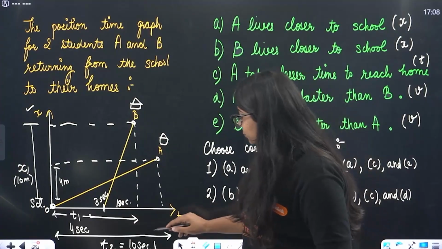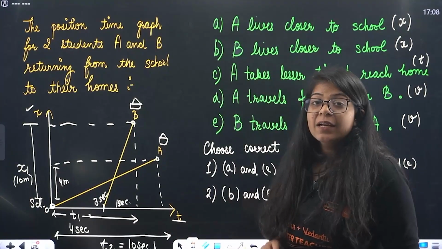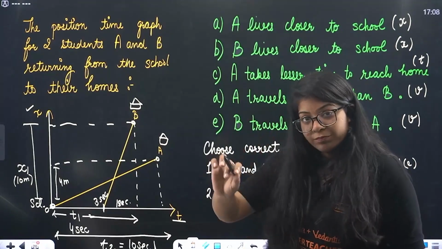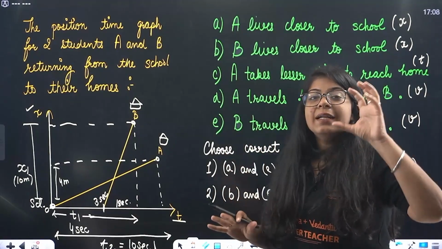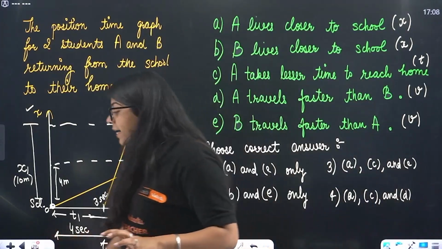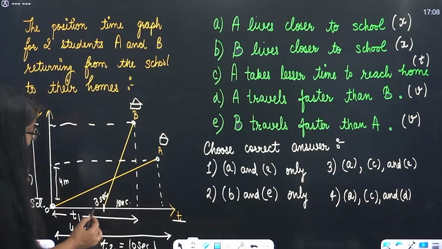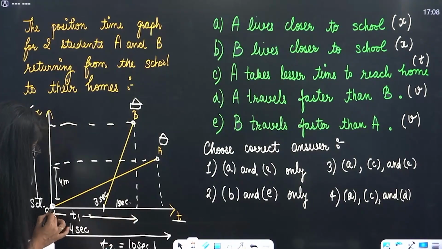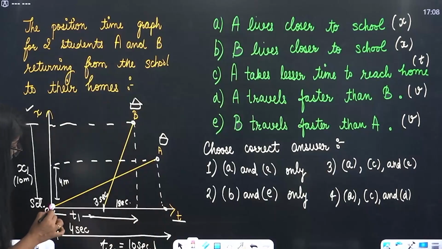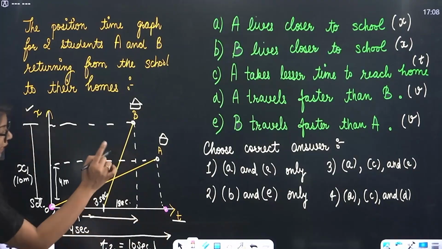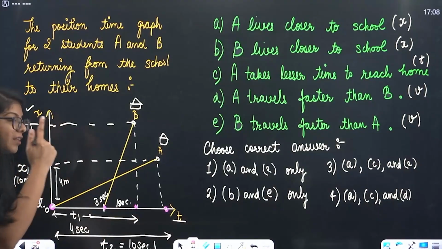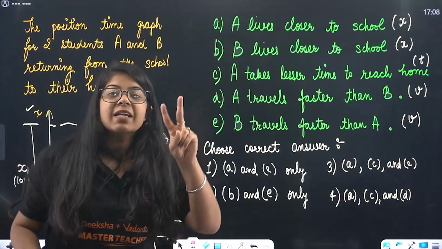That means the time that A takes to reach home, listen to me carefully, the time that this first student takes to reach home is more than the time that this B student makes. This is the time, 0 to 10 seconds, that student A takes to reach home. But from 3 seconds to 4 seconds, B takes only 1 second. B takes only 1 second, A takes 10 seconds.